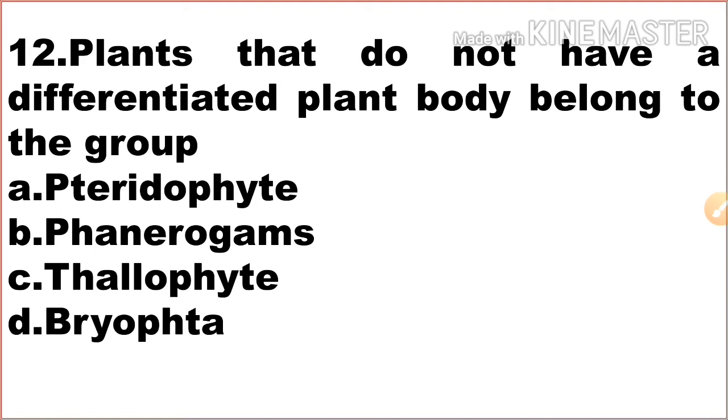For example, algae and Spirogyra. Here the correct answer is thallophyte. Option C is the correct answer. Thallophytes do not have a differentiated plant body.